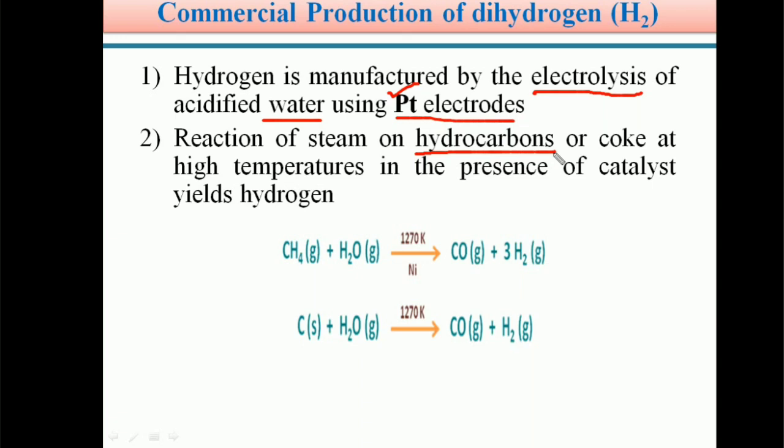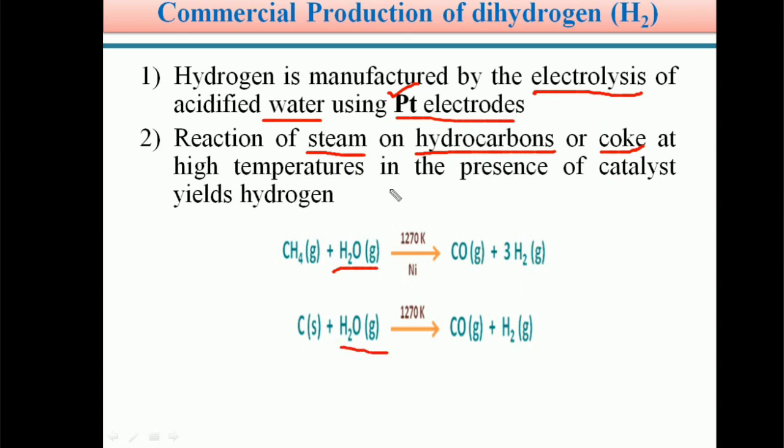Compounds containing hydrogen and carbon are called hydrocarbons. So hydrocarbons or coke. Coke is a source of carbon; it is a raw material which contains carbon. When you treat the hydrocarbons or coke with steam, steam means water in gaseous state.